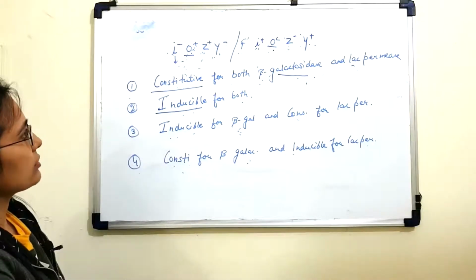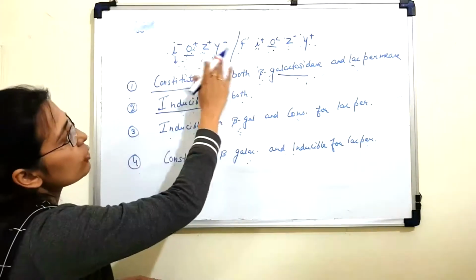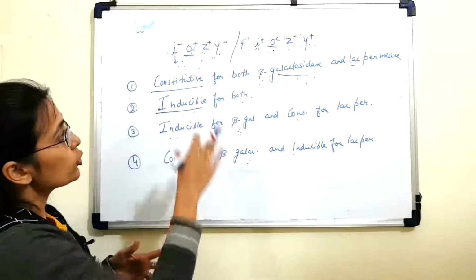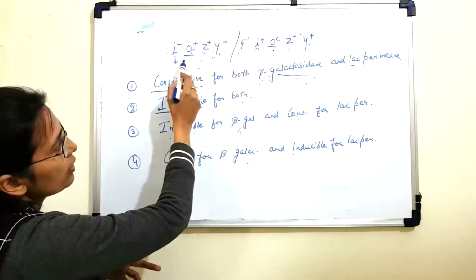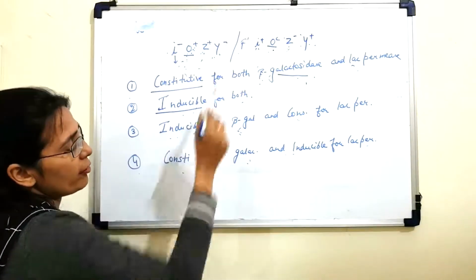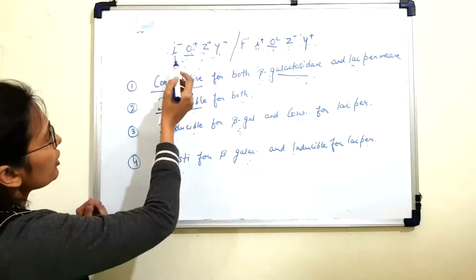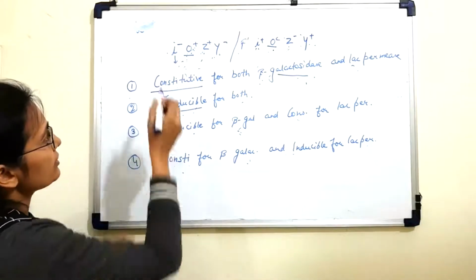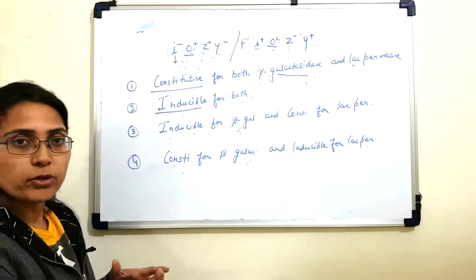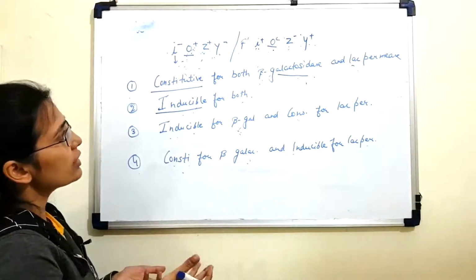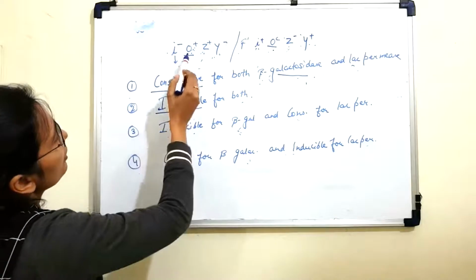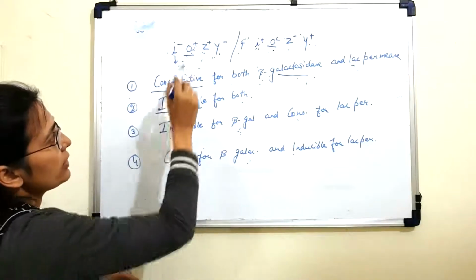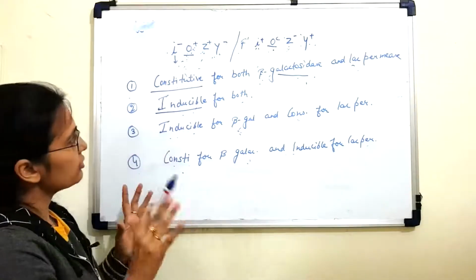So now let's see. This E. coli cell basically contains two copies of the lac operon, one on the chromosome and another one on the F plasmid. Now on the chromosome, the I gene is I negative, which means it is mutated. It is a defective gene. It either does not produce a repressor or it produces a defective repressor. And O positive, that means this gene is just fine.